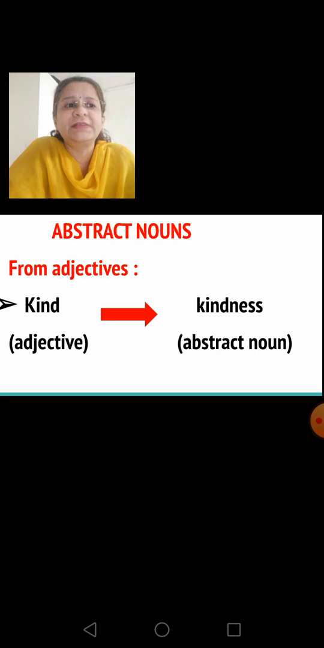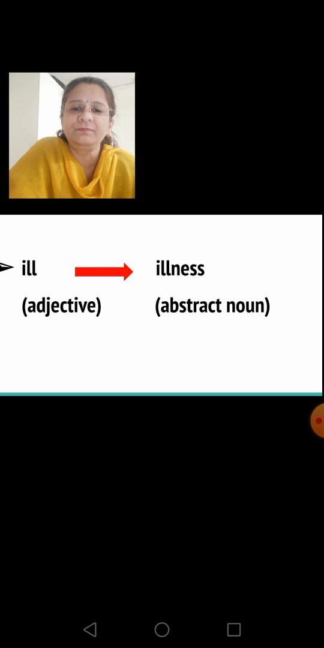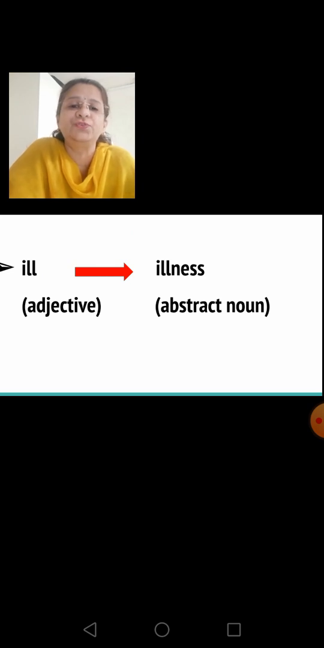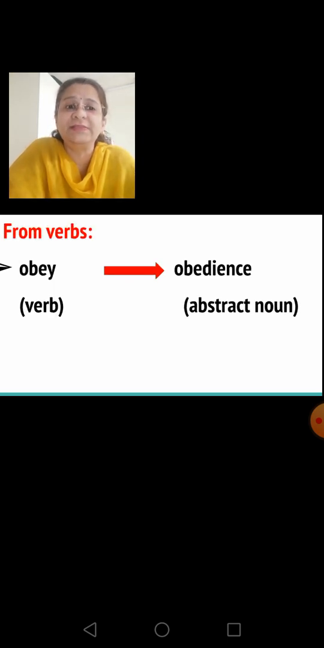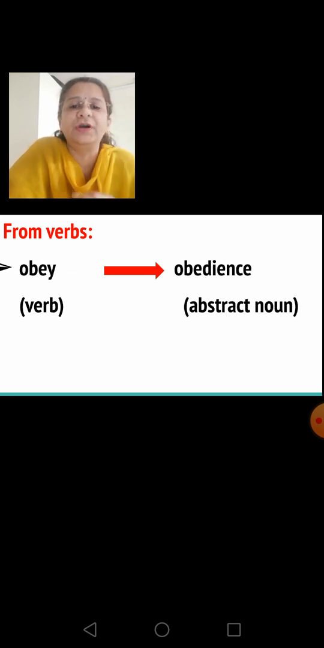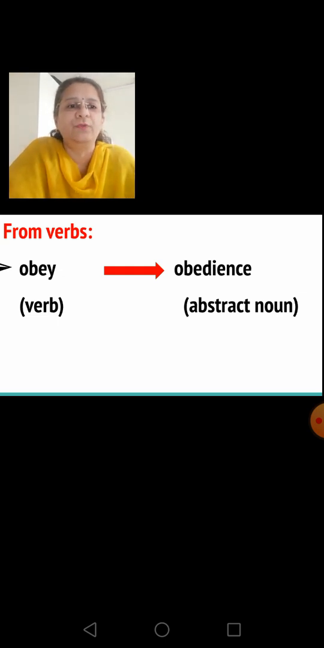Example, his kindness will always be remembered. Now here also, children, in this slide, ill is an adjective and it changes to illness in abstract noun. Okay, now let's see how the verb has been changed to abstract noun. Now here in this slide, obey is a verb and it changes to obedience in the abstract noun.